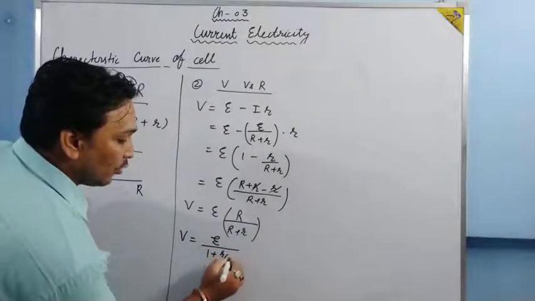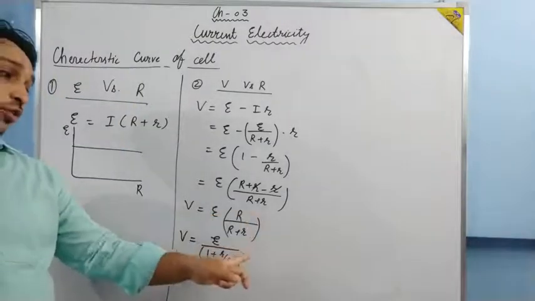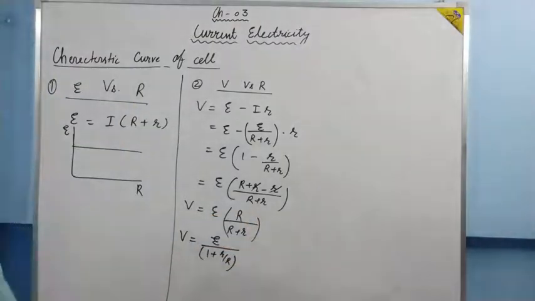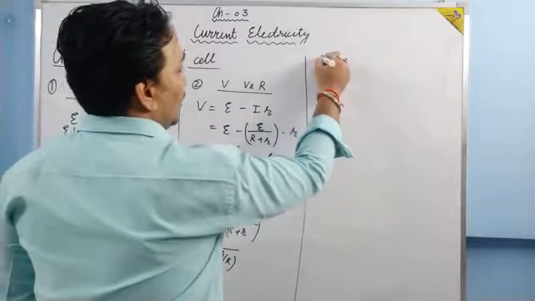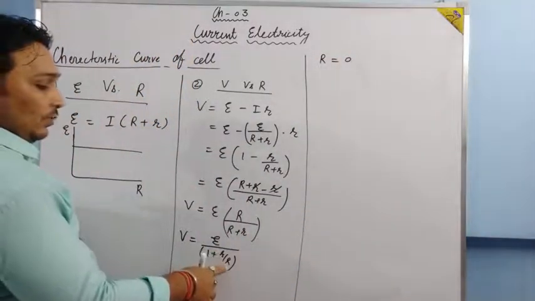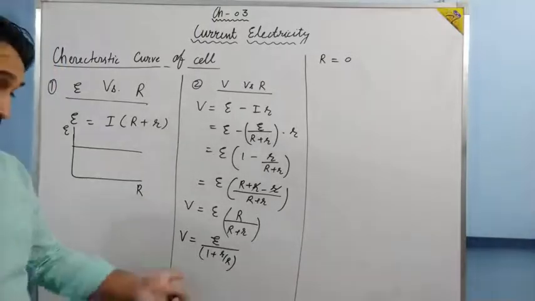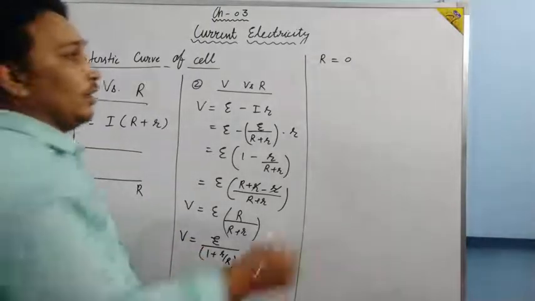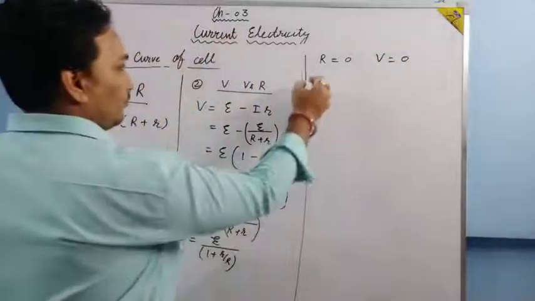E upon 1 plus r upon capital R. Basically I have divided R in the numerator as well as in the denominator. So we are going to have this expression. Now to understand the variation, let us take R is equal to 0. If you put R is equal to 0, something upon 0 is infinity. 1 plus infinity is infinity. Something upon infinity will become 0. So basically V is equal to 0.